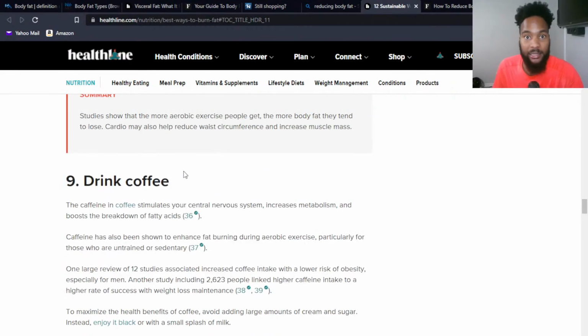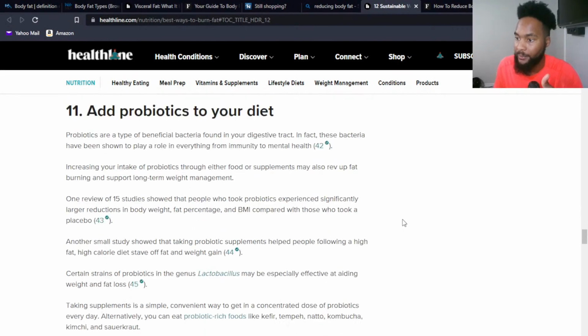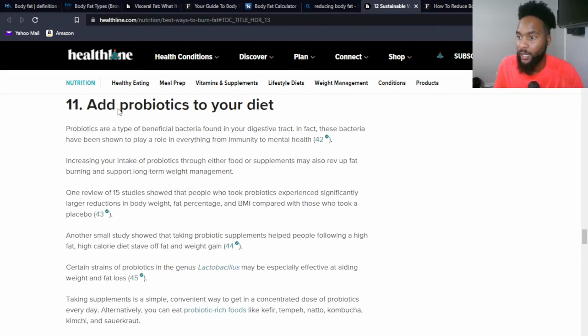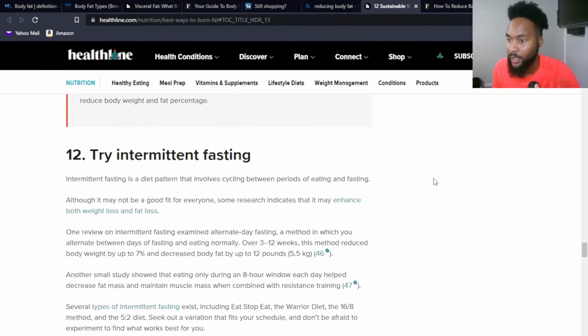I don't really care about coffee, unless you want to drink coffee. HIIT training, absolutely. The good thing about HIIT training is it burns more total calories than just about anything, so your total calorie burn will be super high. Probiotics, you can do that. That's something you can do to help with your overall digestion.